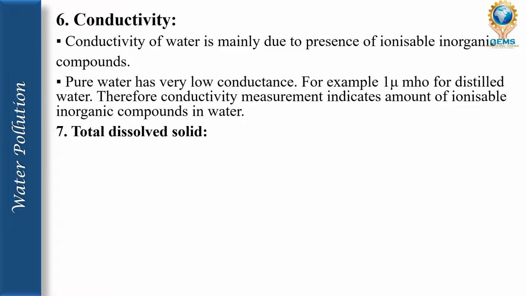So pure water has a very low conductance. For example, distilled water is the best example. Everywhere we see that if electricity passes into water, people used to say that water is a good conductor of electricity, but actually it is not like that. Pure water is not a good conductor of electricity because it has a very low conductance rate, and because of that they use distilled water in batteries and all. Because if they use normal water, it could be a good conductor of electricity, and so many things can happen. Because they use pure water, the conductance is very, very less.